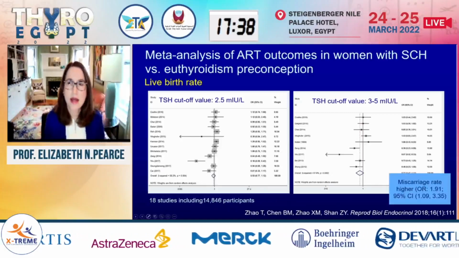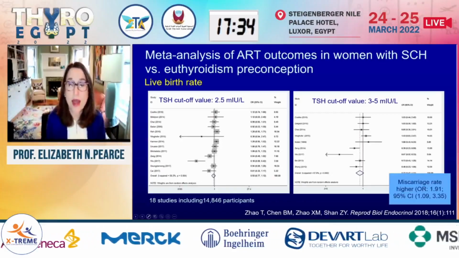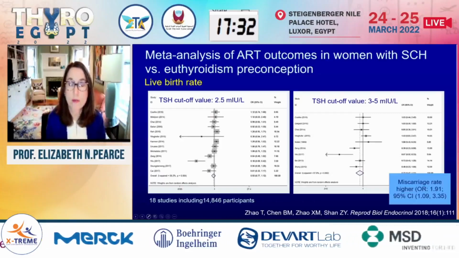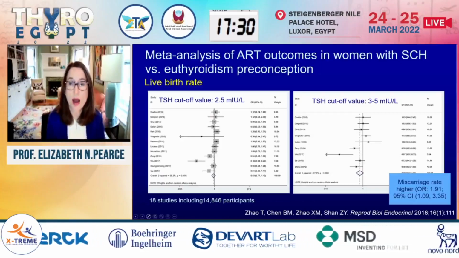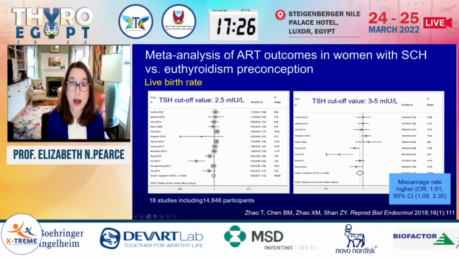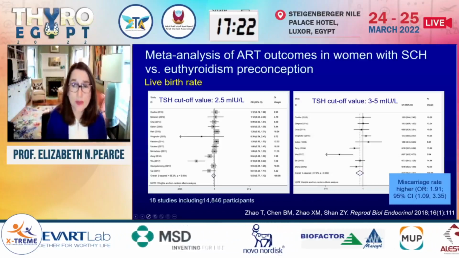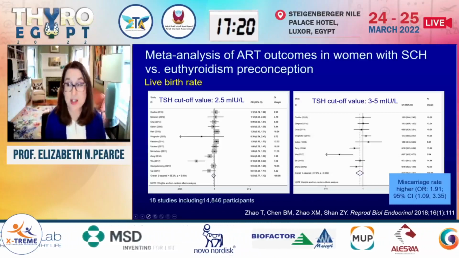In other analyses, they looked at some other pregnancy outcomes, and the only one that really differed is that miscarriage rates seemed to be higher after assisted reproductive technology in women who were subclinically hypothyroid when that subclinical hypothyroidism was defined based on that TSH higher than 3 to 5.